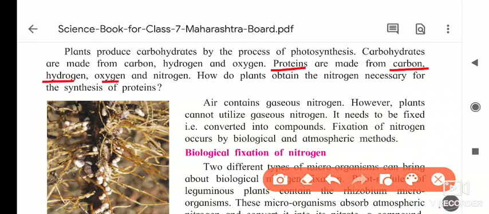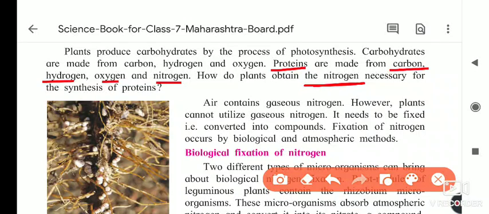Hydrogen, oxygen and nitrogen are present in proteins. How do plants obtain the nitrogen necessary for the synthesis of proteins? Nitrogen is very important for the growth of the plant.